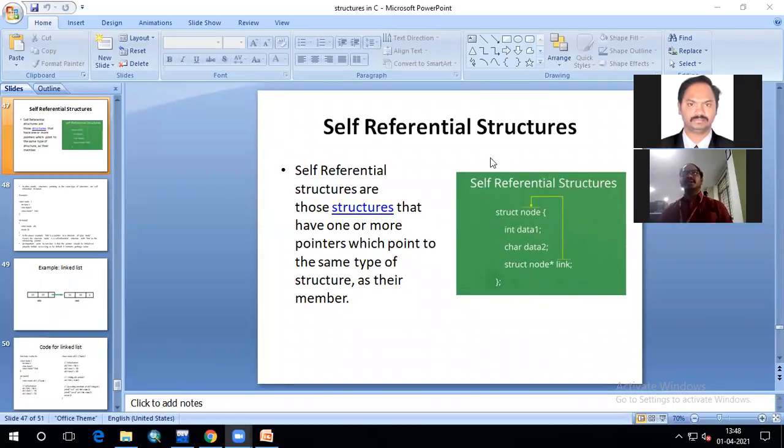Someone is messaging. There are three members as part of the structure node, that is data 1, data 2, and a pointer called link. So when I am declaring a pointer of the same structure type as a member of that structure, then this structure is called a self-referential structure. Okay, so that's the definition.